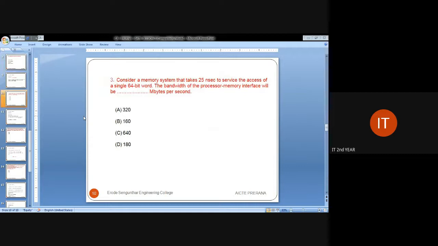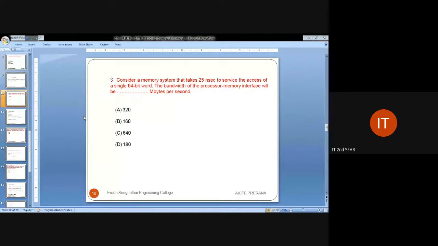Next, the third question. Consider a memory system that takes 25 nanoseconds to service the access of a single 64-bit word. We have to access a 64-bit word. So the memory system takes 25 nanoseconds to access 64 bits.